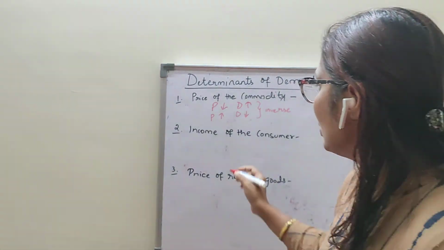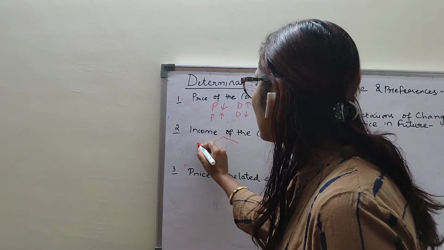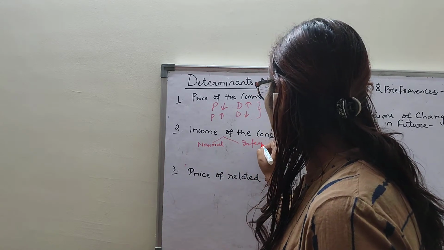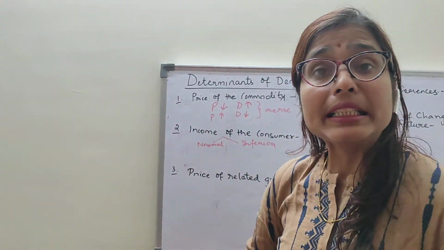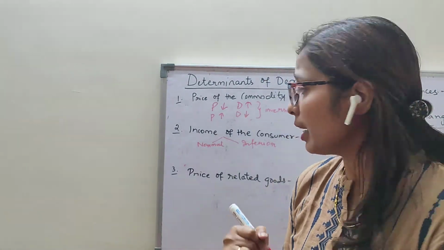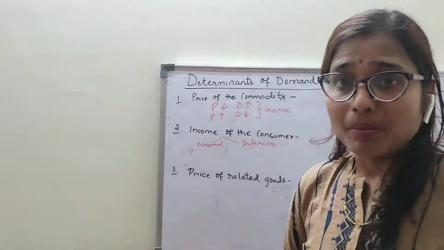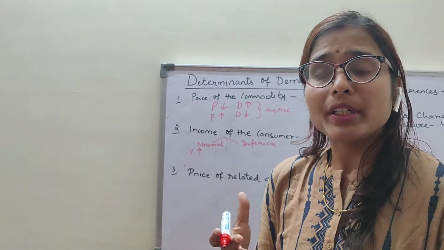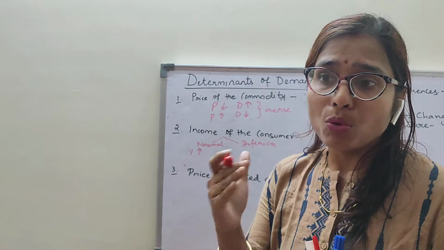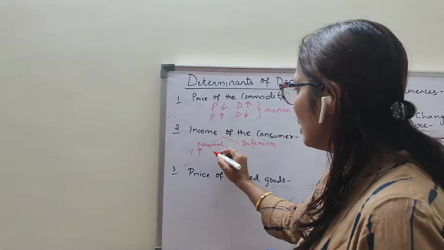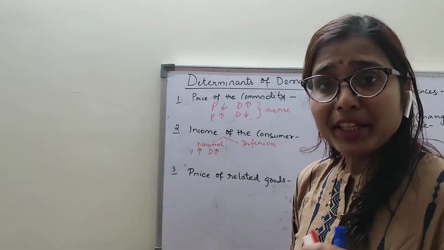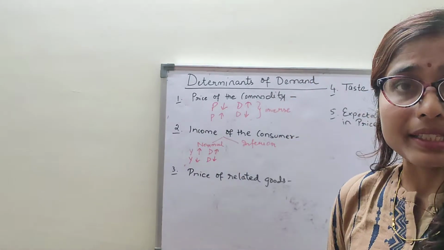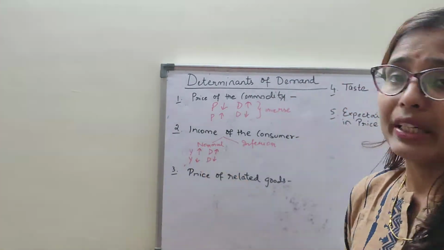Now let us discuss the normal goods and the inferior goods. Now normal goods are those goods whose demand increases with an increase in income. Now see, I am denoting Y as income. Clear? When your income increases, what do you do? Suppose you are a consumer and when your income increases, obviously you tend to buy more of a good. You demand more of the commodity, so your demand increases. And when you have less income, you demand less of the commodity. That means your demand decreases. That means here you can see the direct relationship.